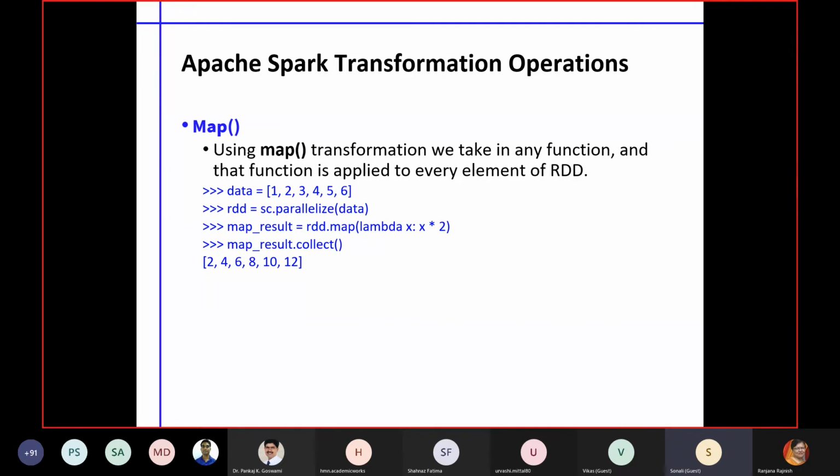Mapping is something like this. Here we are just doubling the numbers, whatever the actual number is. With the help of the mapping function, we are doubling it. And keep in mind, it is all real time. Whatever streams are generated, you immediately apply this map function.